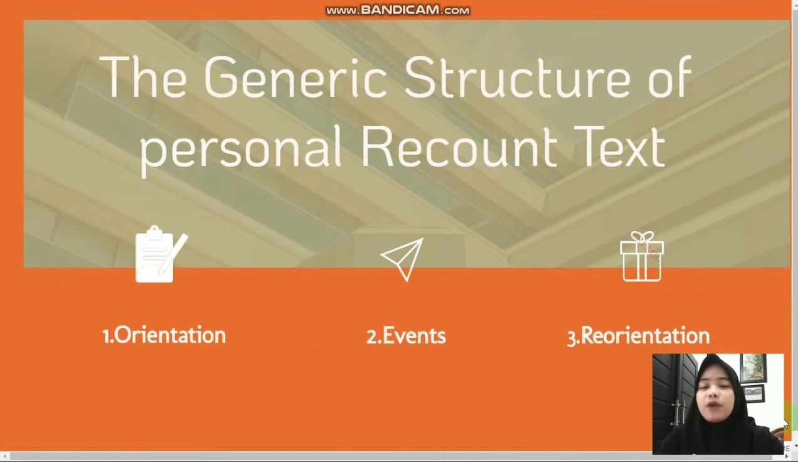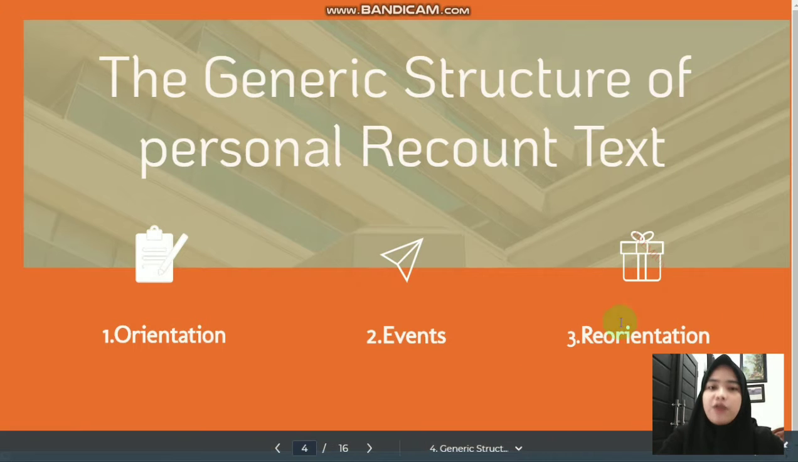Next, before we write the personal recount text, we have to know the generic structure of personal recount text. In the generic structure, personal recount text is divided into 3 stages. The first one is orientation, the second one is events, and the last one is reorientation.